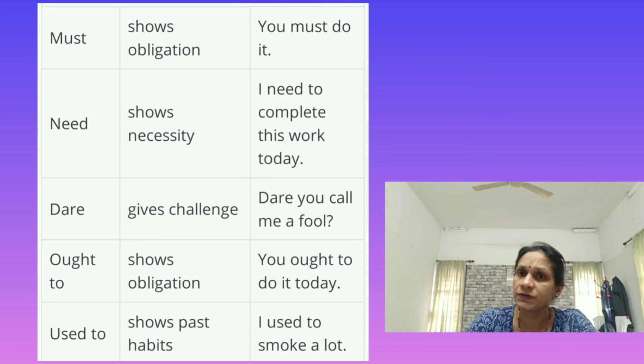Okay. Then children, read this very carefully. For good communication in English, these modal auxiliary verbs are very important. For smooth communication, you have to learn its functions and where we can use it. Okay, go through it thoroughly. Thank you children. Learn it properly. Copy it in your notebook.